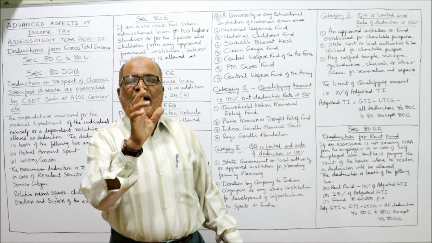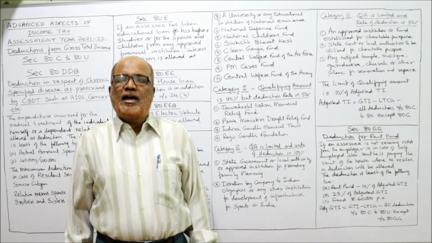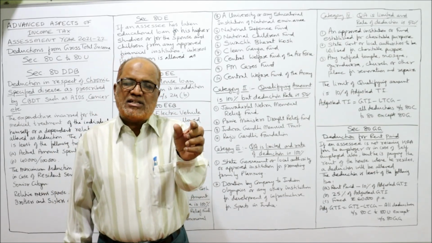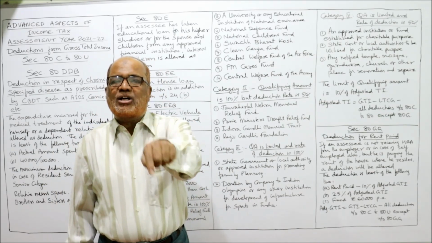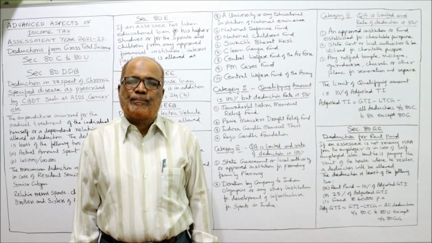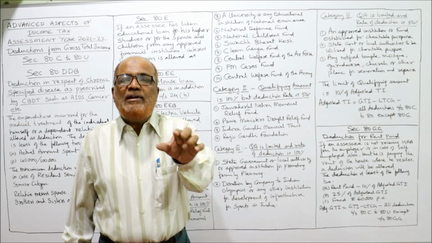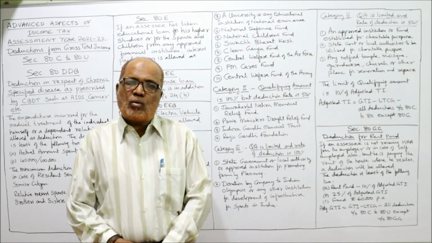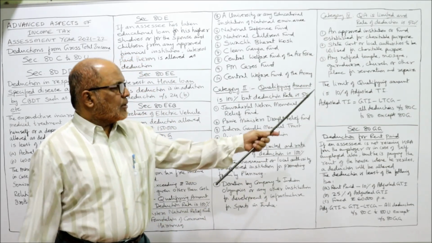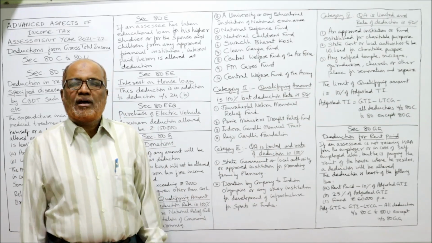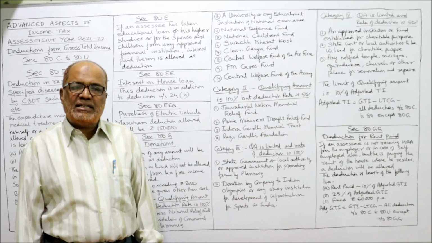So 10% of adjusted GTI we calculate. And this 10% of adjusted GTI will be compared with the actual amount of donation. Whichever is less, that is the qualifying amount. That's all. So these are the provisions regarding donations, 80G.